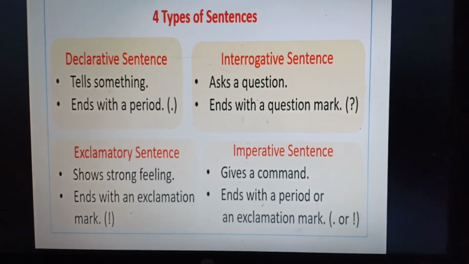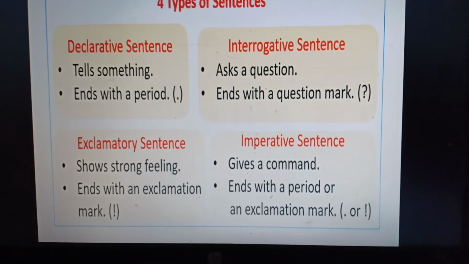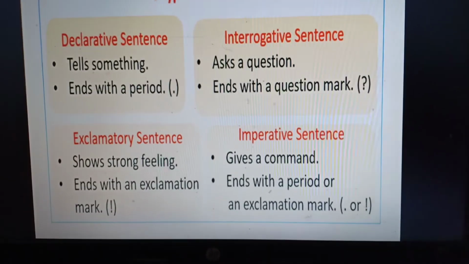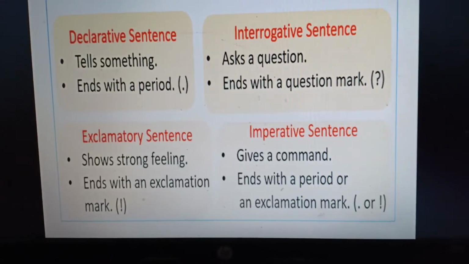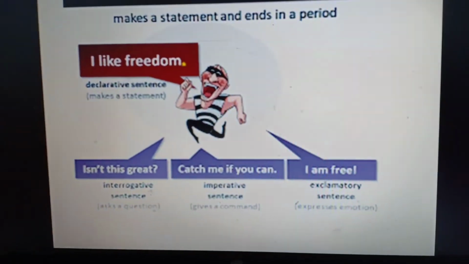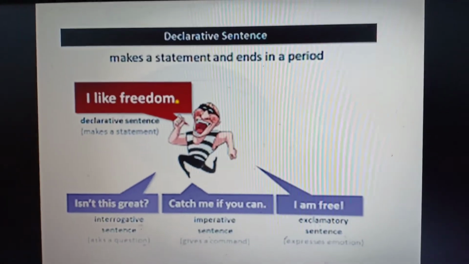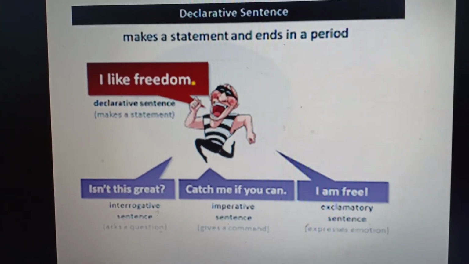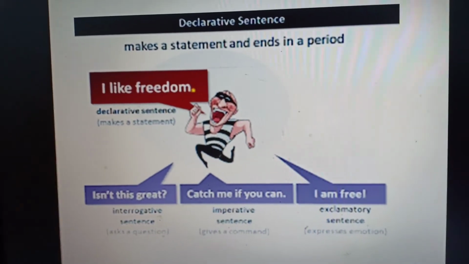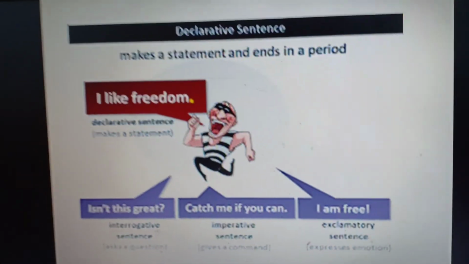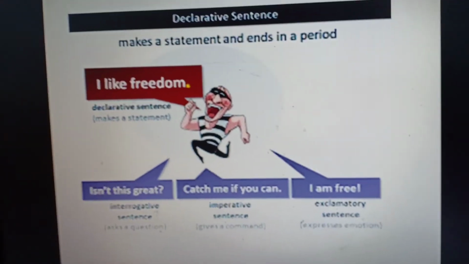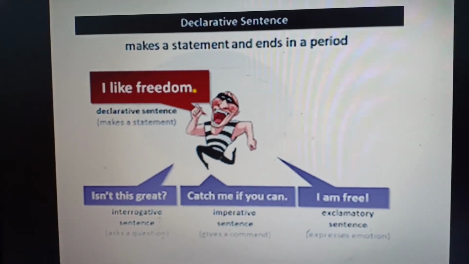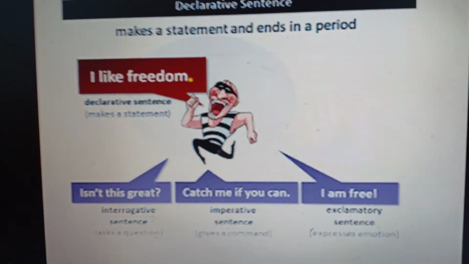The next is imperative sentence. An imperative sentence gives a command, a request, or an order, and it ends with a period or an exclamation mark, but mostly it ends with a period. Now, declarative sentence. It makes a statement and ends in a period. "I like freedom." Here is a declaration made by that man that I like freedom. It is a declaration, so it is a declarative sentence and it ends with a period, that is a full stop.